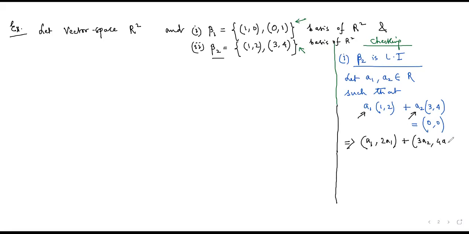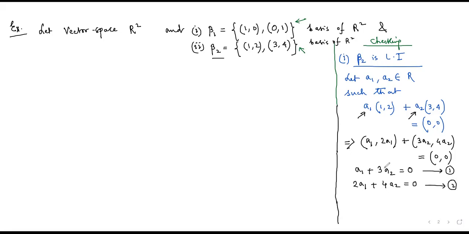must be equal to (0, 0). And from this what we can derive is the following: a1 plus 3a2 is equal to 0, and 2a1 plus 4a2 is equal to 0. Now you are going to solve the following system of equations 1 and 2. So what value will come?